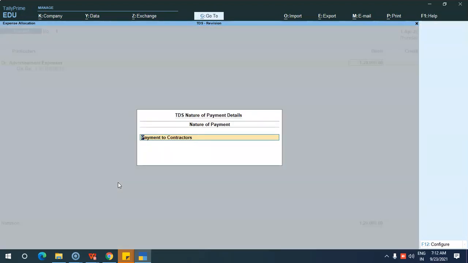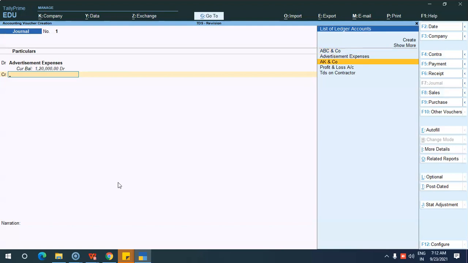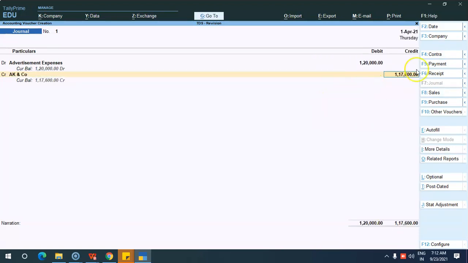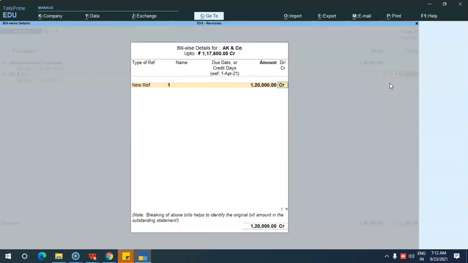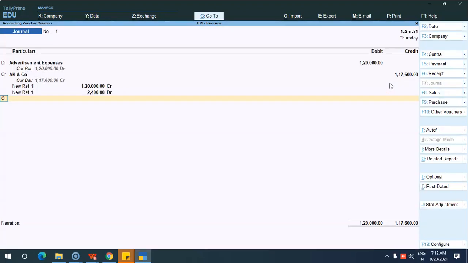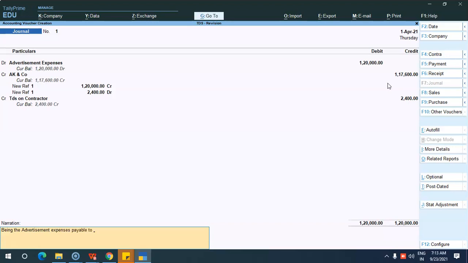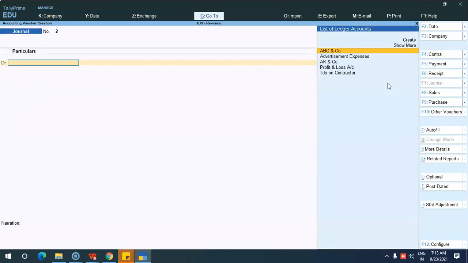Okay. Select the nature of payment here. Then credit the party. See here, automatically it got calculated based on the rates we have provided in the nature of payment. Then credit TDS on contractor. Okay, so here it is. So this is the way you have to create the entry, being the advertisement expenses payable to AK & Co. Okay, just accept it. So we have done with the transaction now.